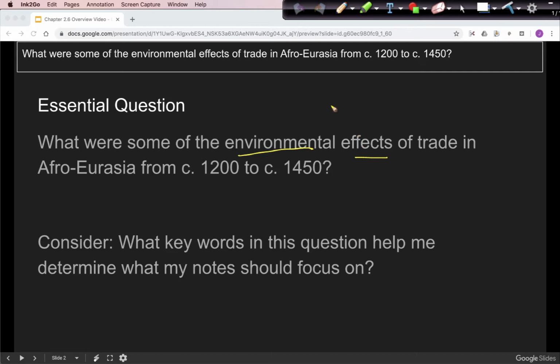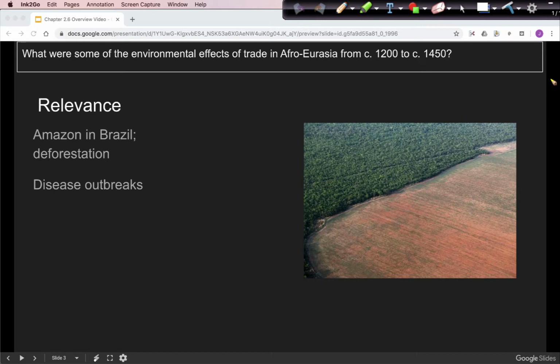And so again, we looked at this in the last chapter, but this is a causation question that will only focus on effects. So if I was doing a full analysis, I might have two different environmental effects. So let's look at relevance. In 2019, there are some conflicts over the destruction of the Amazon to make way for new farmland. That's what we see here in this picture.